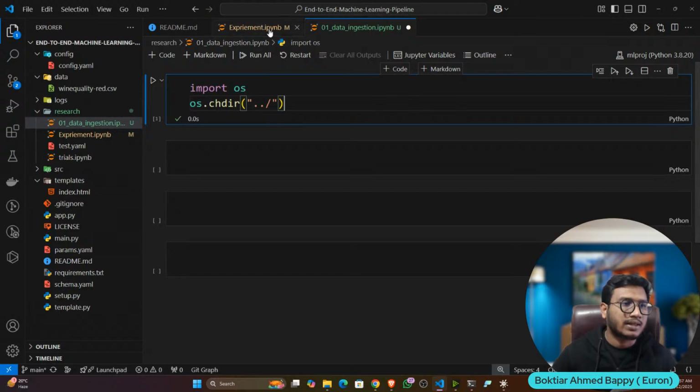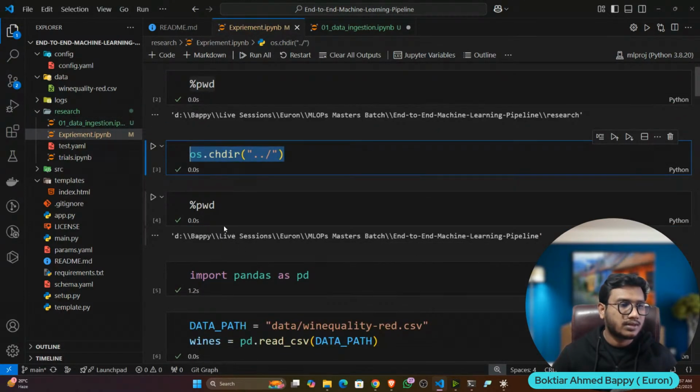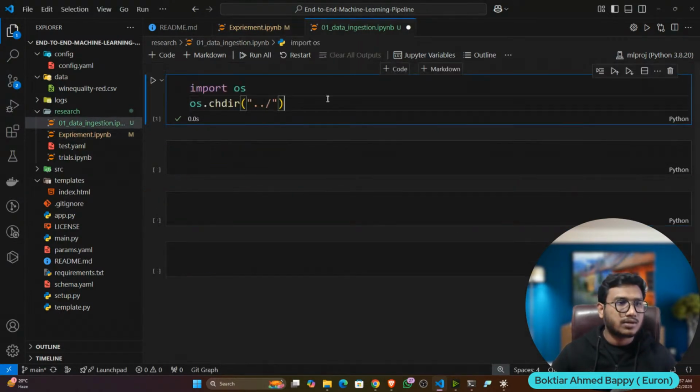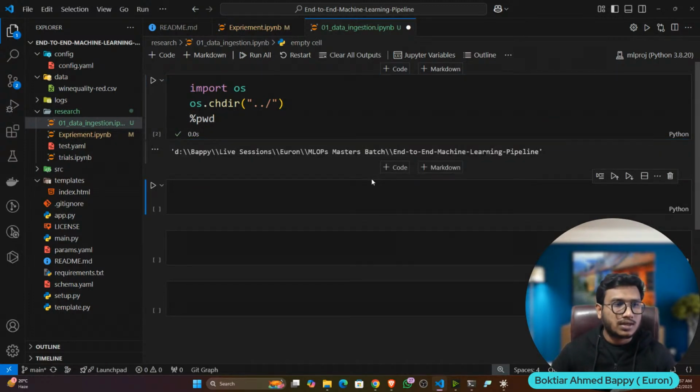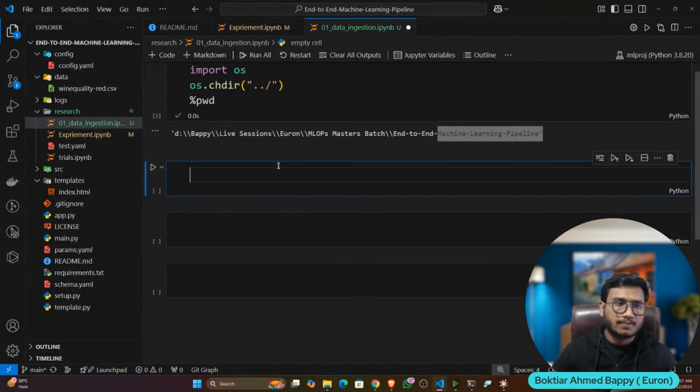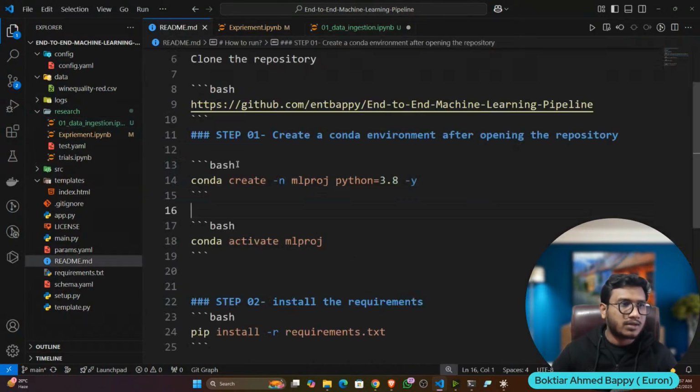I can write in one line. I think that would be fine. Then I can do the pwd operation. Now, guys, you can see I'm inside my root working directory. Now, first of all, let me give you the workflow.